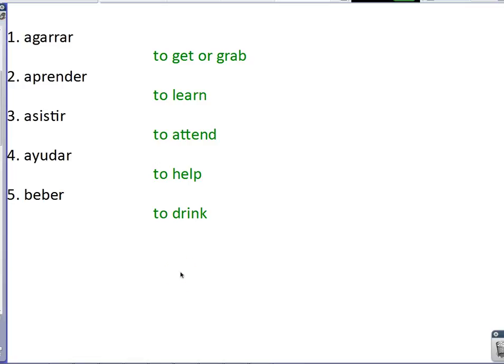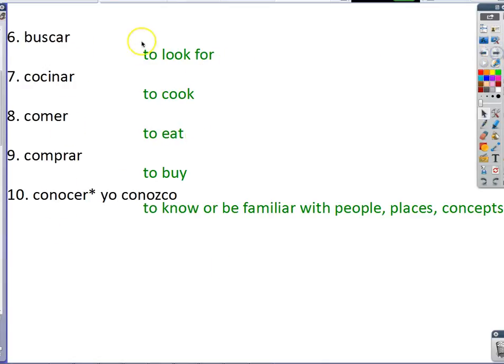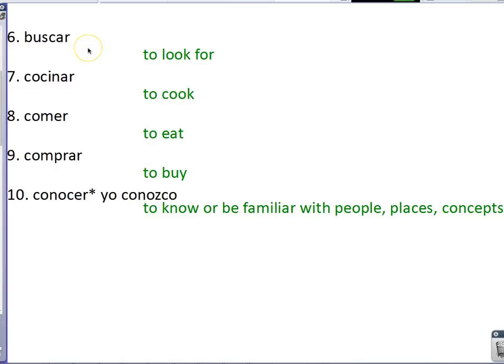And last but not least, you want to ask yourself, does the verb have an irregular yo in the preterite? Only types of verbs that have irregular yos in the preterite are car, gar, and zar verbs. I don't see any here. Oh, buscar. Yo form is going to be irregular.